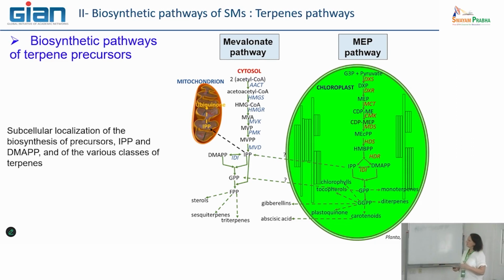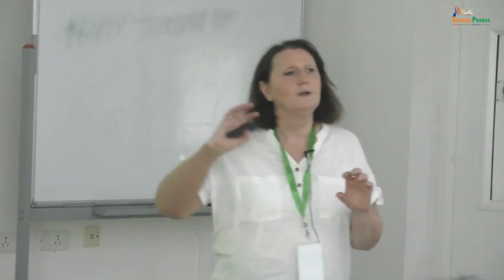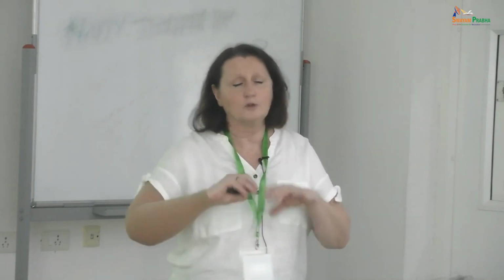But now there is a lot of work that has been done in order to see if there is some transfer from one pool of IPP in the cytosol to the chloroplast, and on the contrary, from the chloroplast. The story is not so simple.